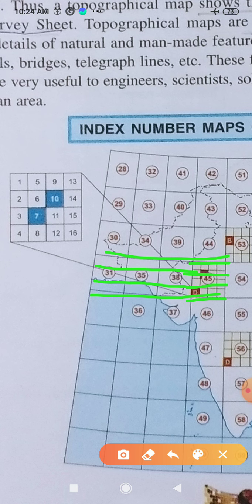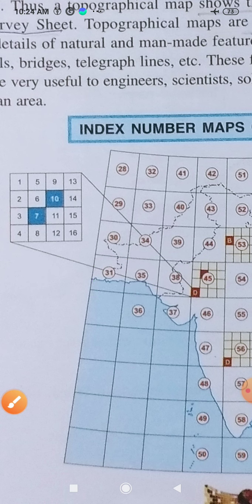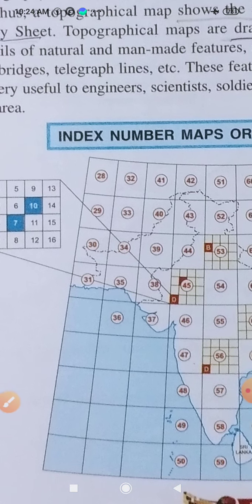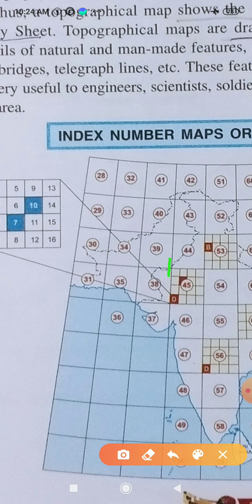So try to understand. A map prepared containing this one national grid system is called one index number map. It is written here, index number maps. There are about 137 or more index number maps prepared by the Survey of India. That is not necessary for us, but we can get a rough idea.